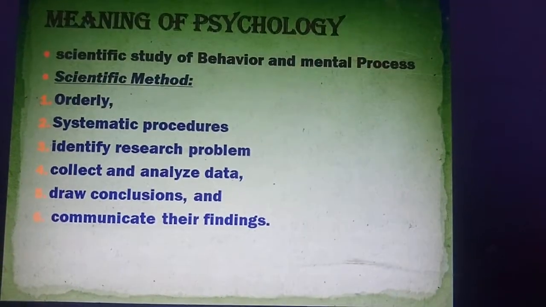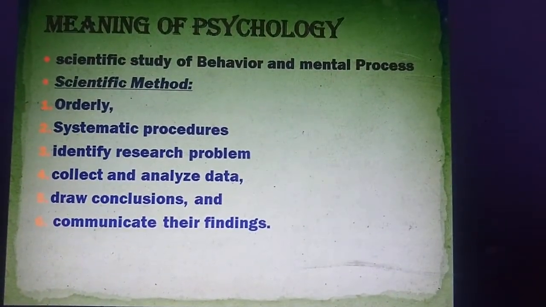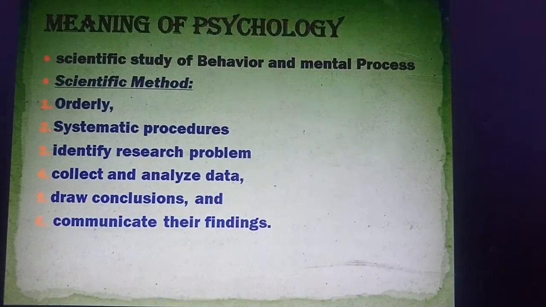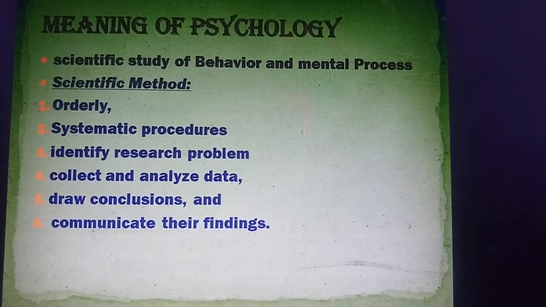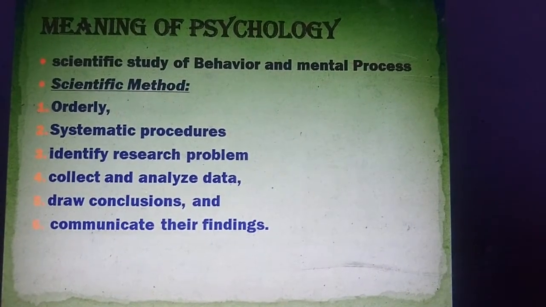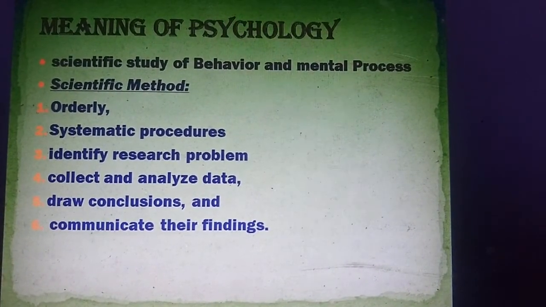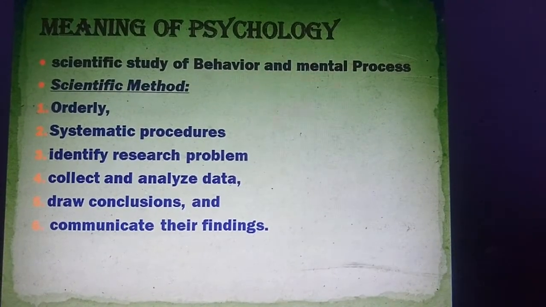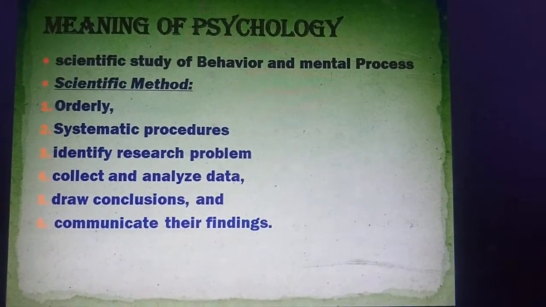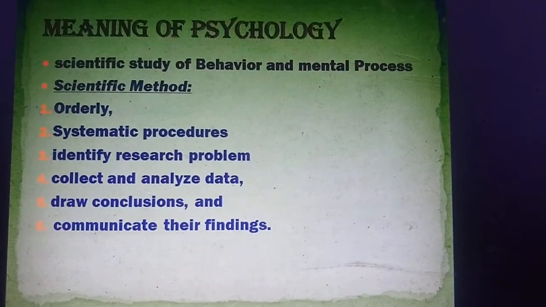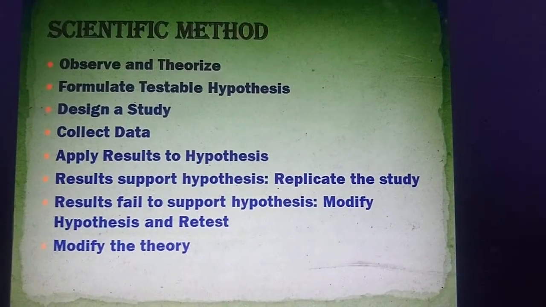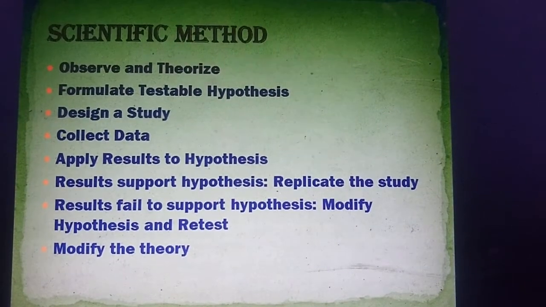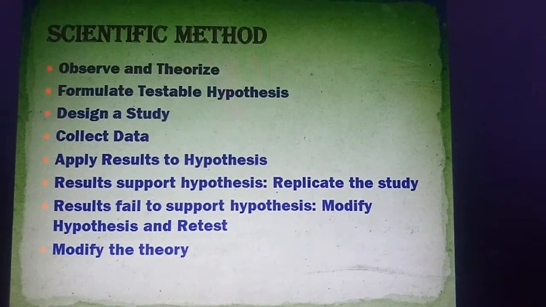So what is the meaning of psychology? Psychology is a scientific study of behavior and mental processes. Why is it called scientific? Because it is an orderly process. It is having systematic procedures. We are having research problems. We are identifying the research problems, we are collecting and analyzing the data, drawing conclusions and also communicating the findings of the results. So scientific method means we are observing and also developing theories.